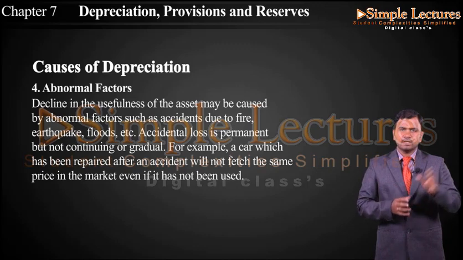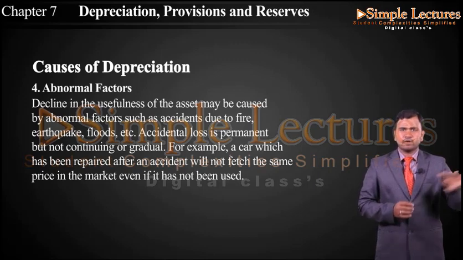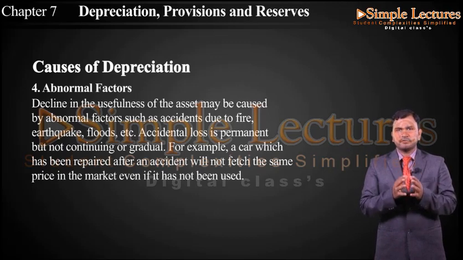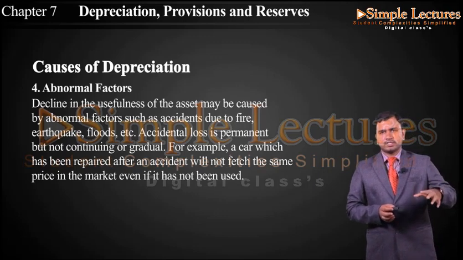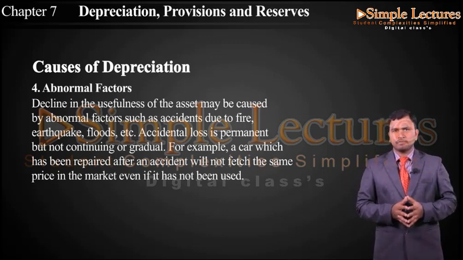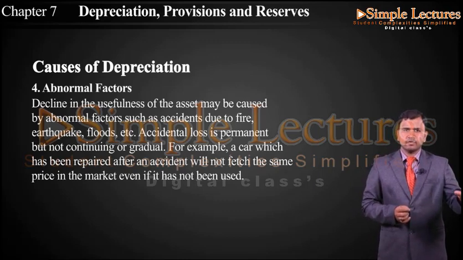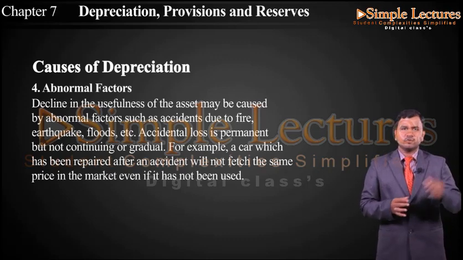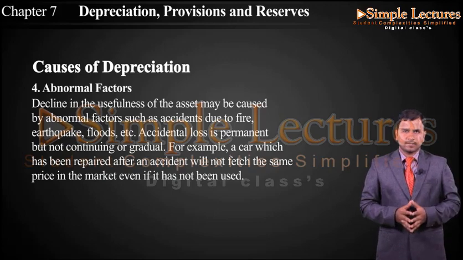It means that abnormal factors are what is accidental, which is not predetermined. It might be an accident due to fire or it might be an earthquake or floods, which were not predetermined and will happen accidentally. So at that time anything which happens accidentally here will be considered as an abnormal factor. So when there is an accident, the asset will be losing its value even if it is repaired, and after repair if it is not used, even then the value will be reduced. So this is also a cause for depreciation.